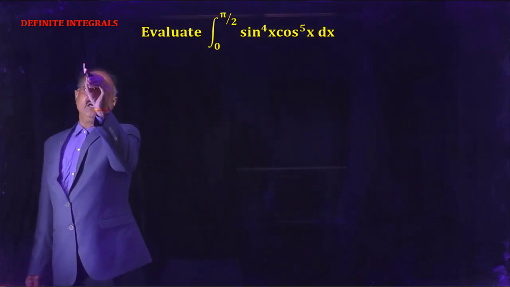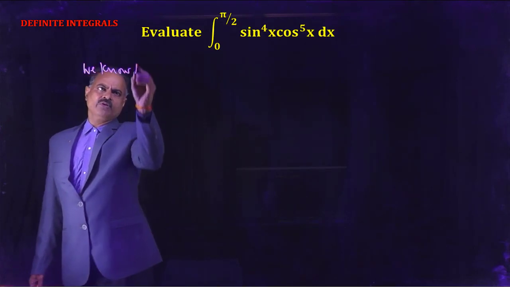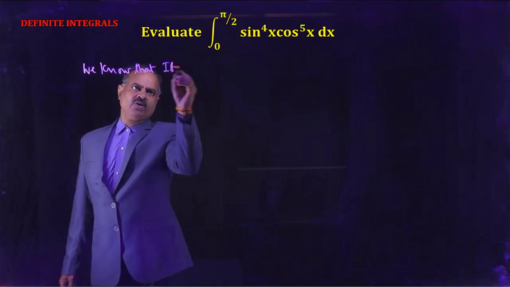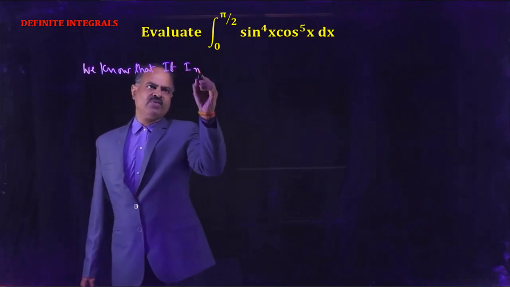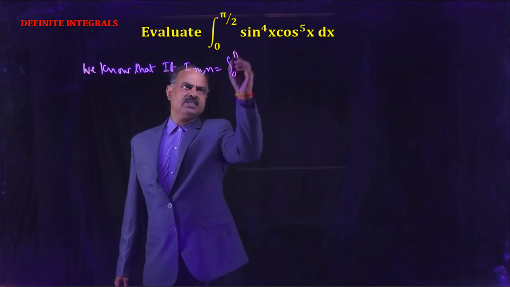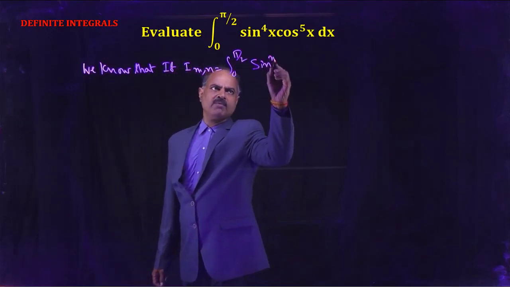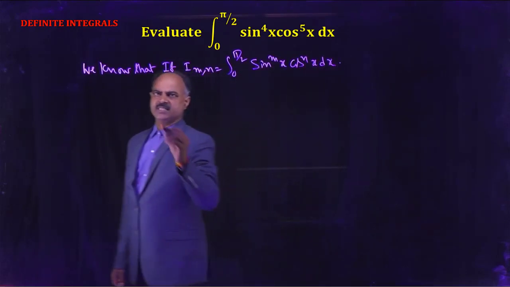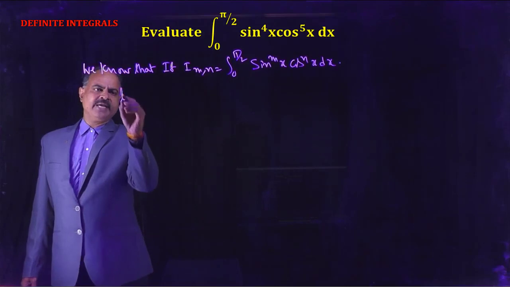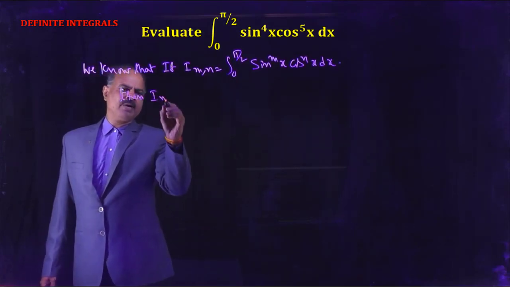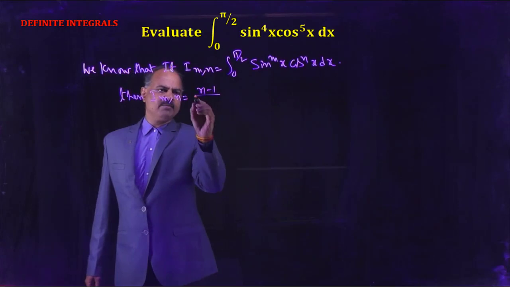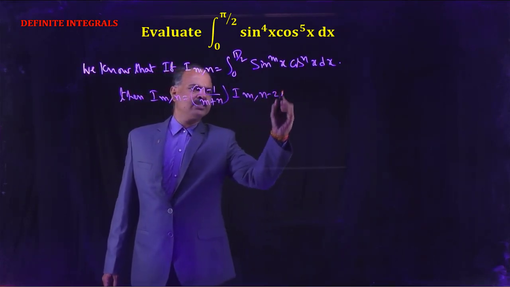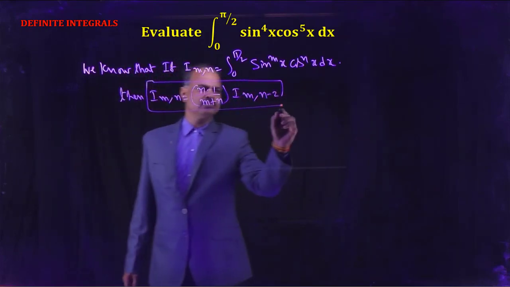So we know that if I(m,n) equals the integral from 0 to pi by 2 of sin to the power mx into cos to the power nx dx, then I(m,n) equals (n minus 1) by (m plus n) into I(m, n minus 2).